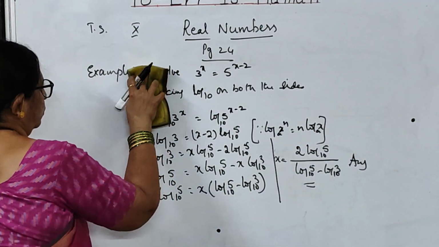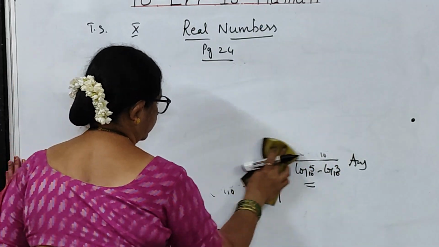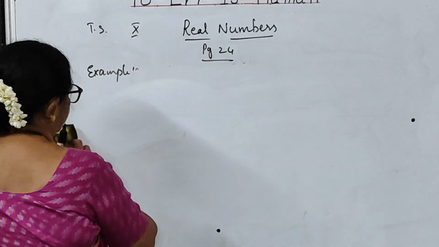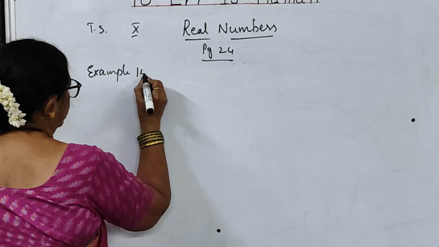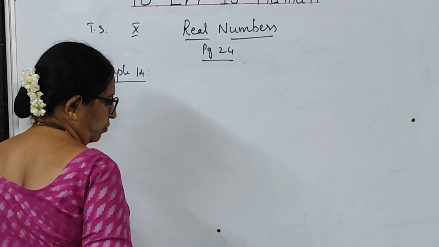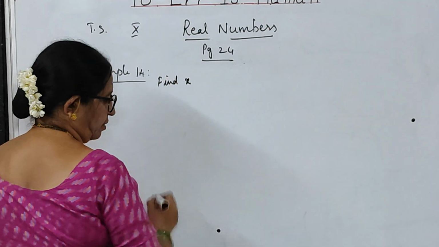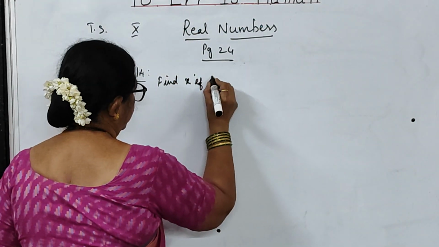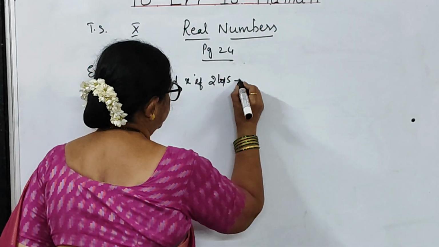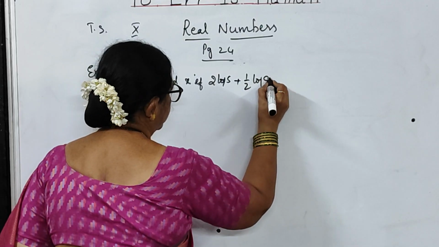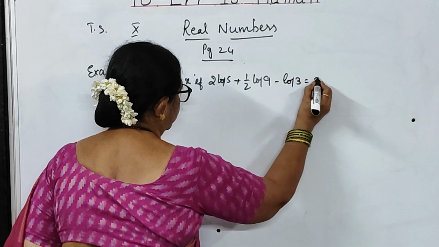Now, one more example, children. One more example is example 14. What is this example 14? Find x if 2 log 5 plus half log 9 minus log 3 is equal to x.